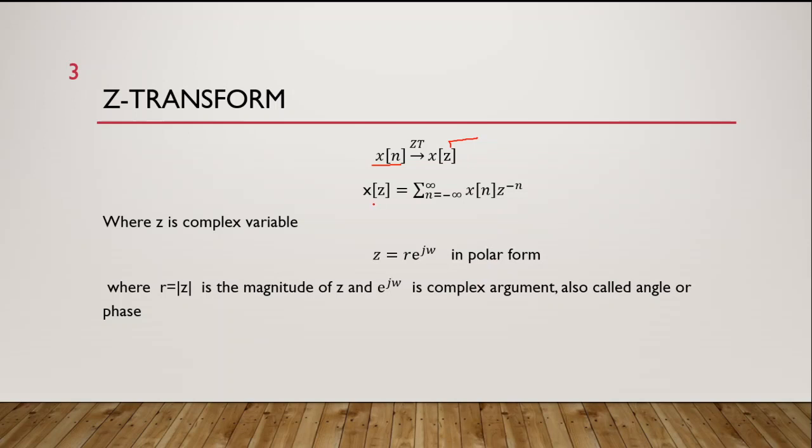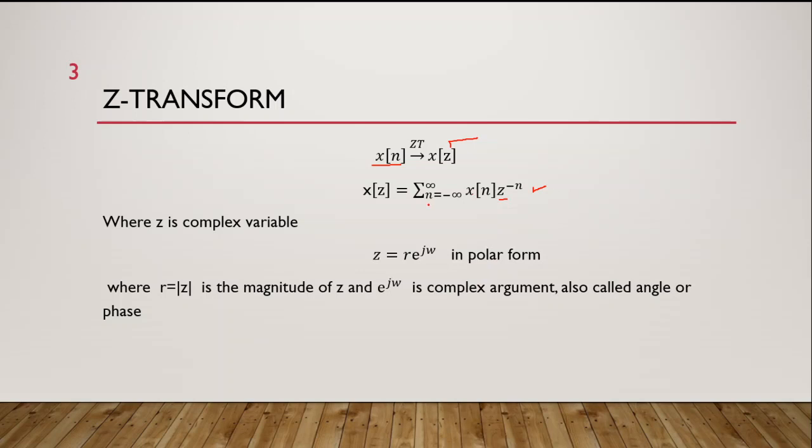And the definition of Z transform is x of z is equal to summation n runs from minus infinity to infinity x of n z power minus n, where z is the complex variable and x of n is the discrete time signal. This definition is for bilateral or double-sided Z transform. In unilateral or single-sided Z transform, we will have summation which will run from 0 to infinity. So here the summation is running from minus infinity to infinity. That's why we are saying this is a bilateral or double-sided Z transform.